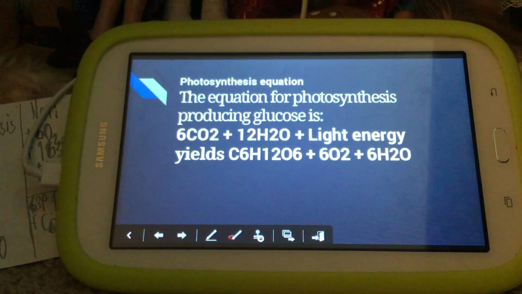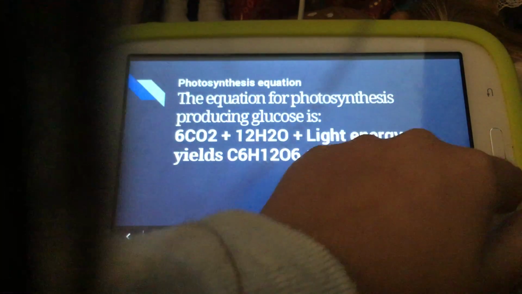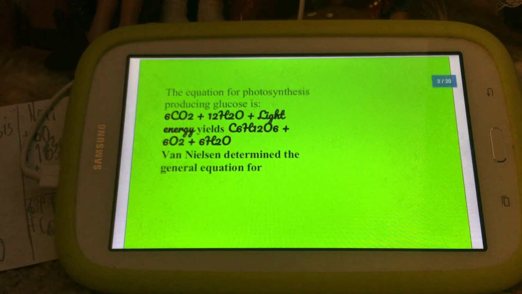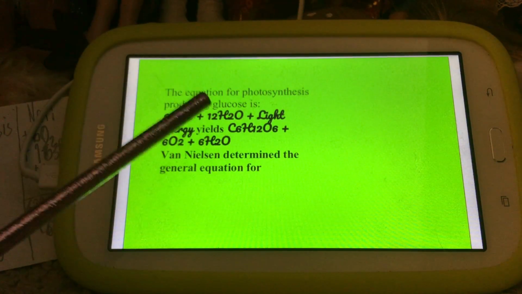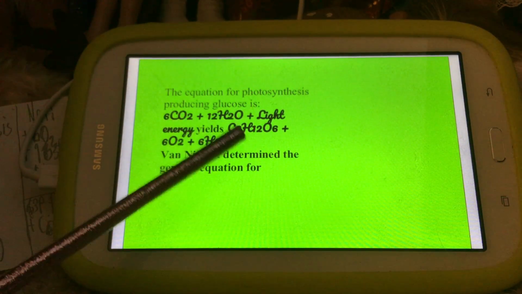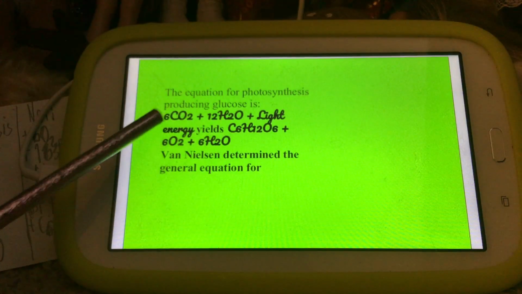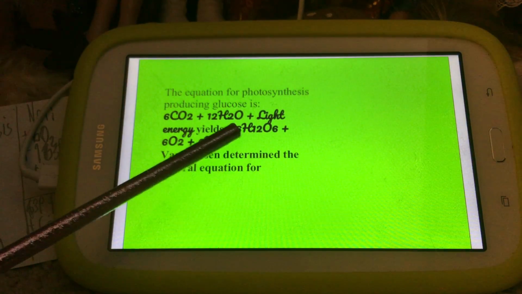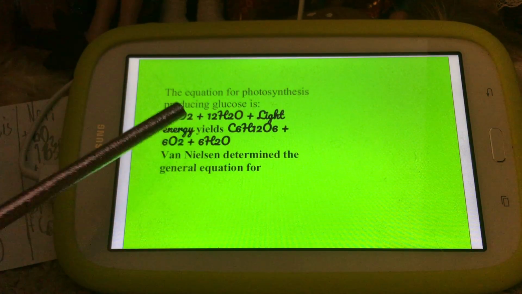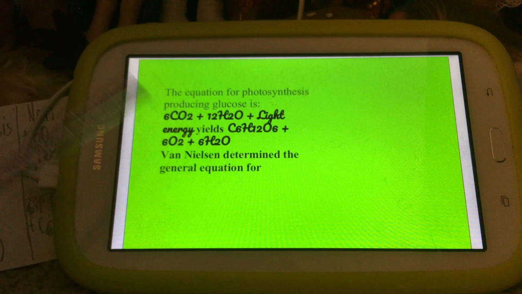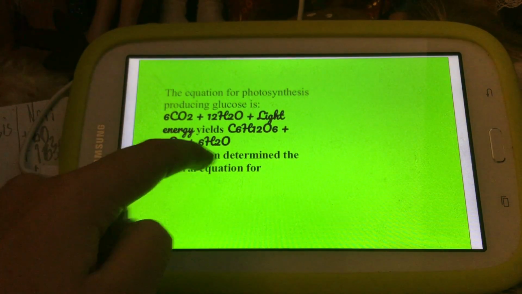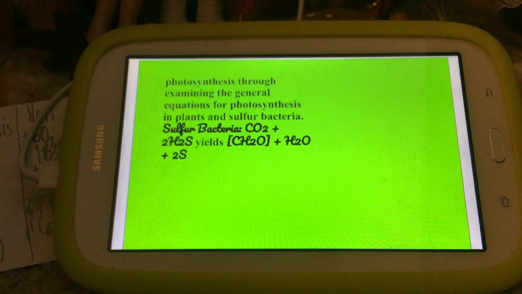Okay, what is the equation for photosynthesis? So now let me first go to another slideshow that will cover a lot of this material. First, the equation for photosynthesis producing glucose is 6CO2 + 12H2O plus the light energy coming in yields C6H12O6, or glucose, plus 6O2 plus 6H2O.